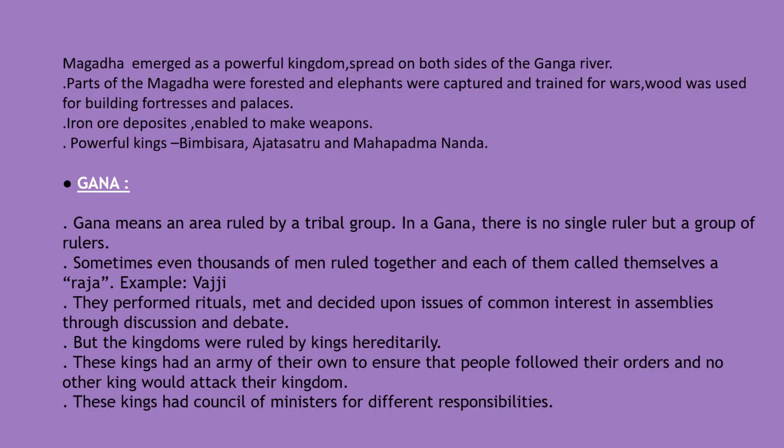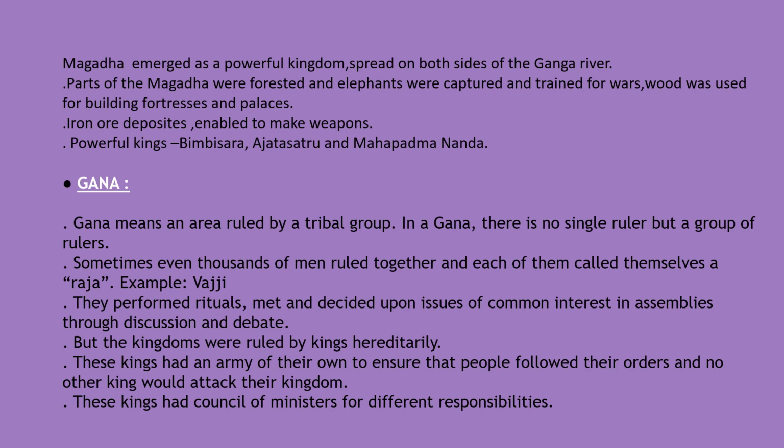Magadha, a powerful kingdom. Magadha emerged as a powerful kingdom spread on both sides of the Ganga river. Parts of Magadha were forested and elephants were captured and trained for wars. Wood was used for building fortresses and palaces. Iron ore deposits enabled making weapons. And powerful kings of that kingdom were Bimbisara, Ajatasatru and Mahapadma Nanda.